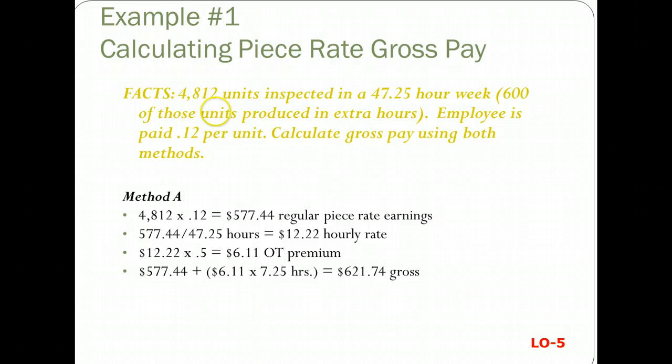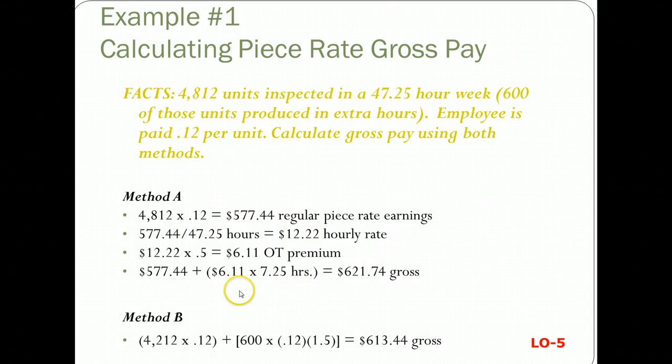So method A says, all right, this is the units times 12 cents. That's the regular piece rate. Divide that by the hours that it took, and that converts the piece rate to an hourly rate. Then times that by 0.5, and that's the overtime premium. So the total pay is the regular piece rate earning plus $6.11 times the overtime hours, anything over 40 hours a week. So you get a gross of $621.74.